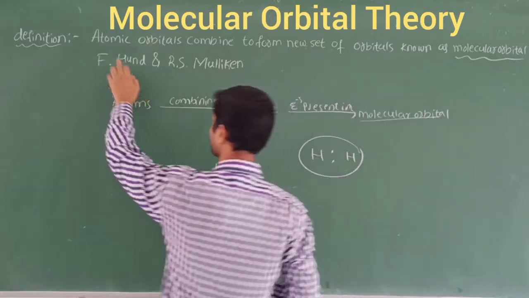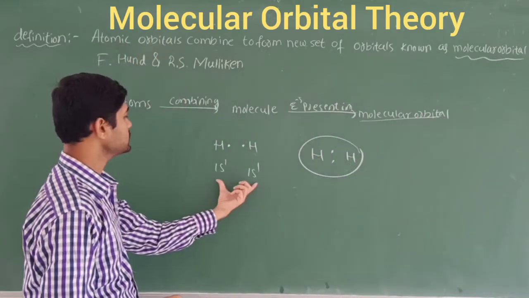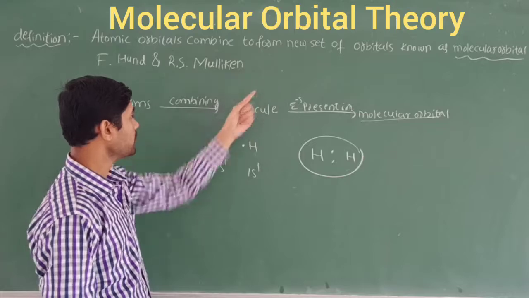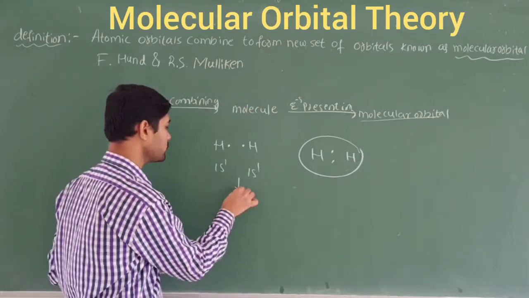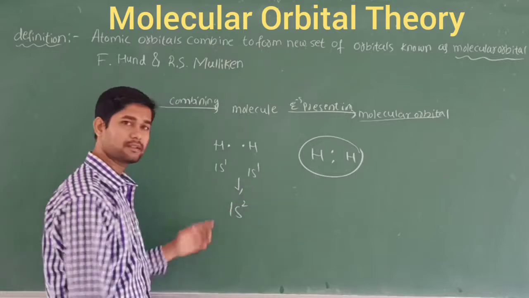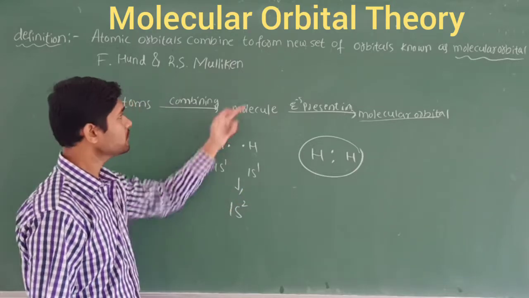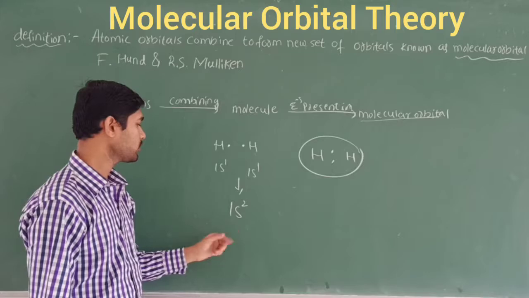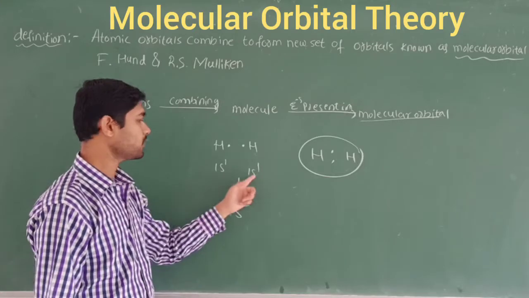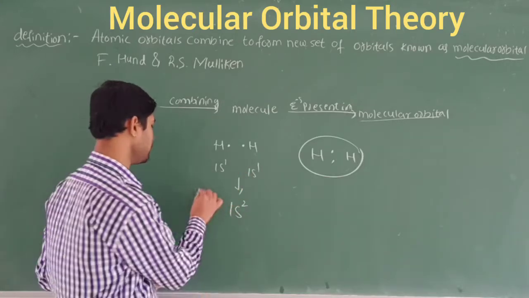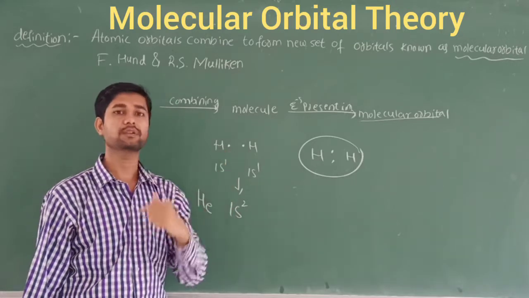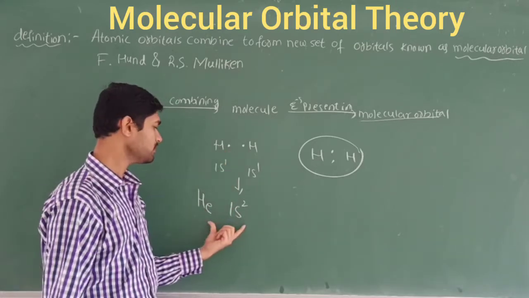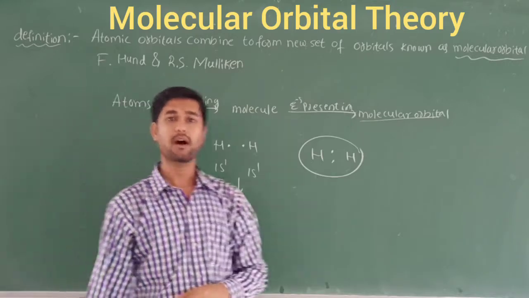So according to the definition, these atomic orbitals combine to form a new set of orbitals. They form a new set of orbitals that we write as 1s2, right? This is a new set of orbitals known as the molecular orbital, because 1s2 becomes like helium, which is a stable gas. That's why hydrogen always requires one more electron, so that it becomes stable. So this is about the molecular orbital.